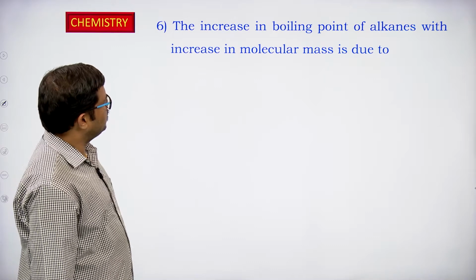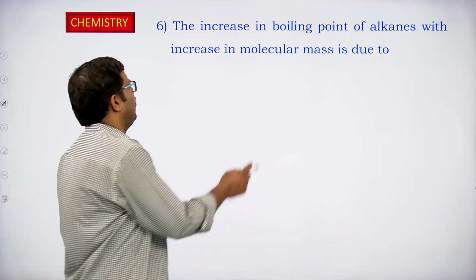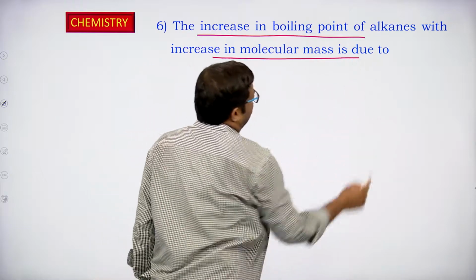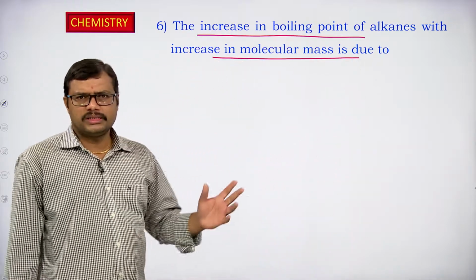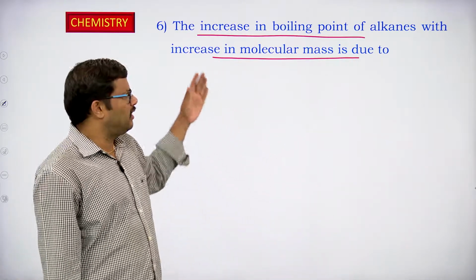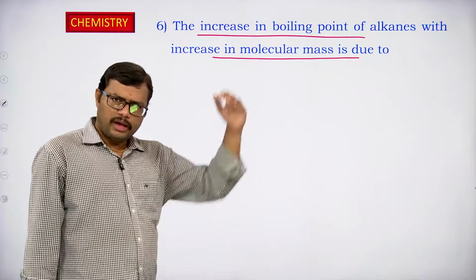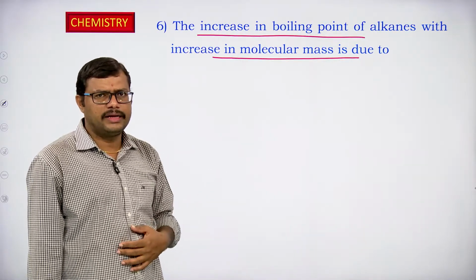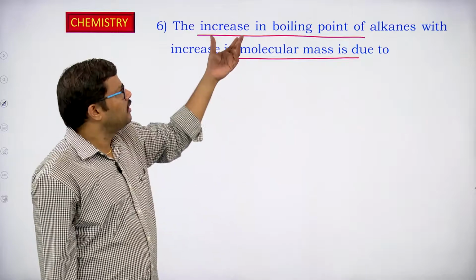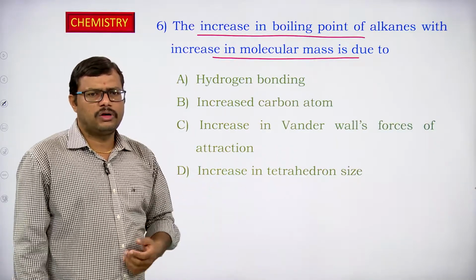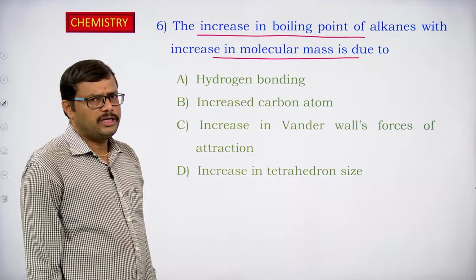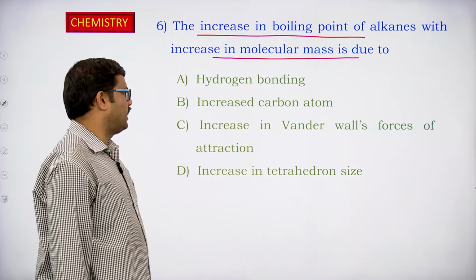Yeah, it is theory based, right? The increase in boiling point of alkanes with increase in the molecular mass is due to... when we were discussing the physical properties of alkanes, we discussed the boiling points. As we go down the homologous series of alkanes, with the increase in molecular weight, the boiling point is going to increase. What is the reason behind it? Is it hydrogen bonding? No, we cannot expect hydrogen bonding in the case of alkanes.